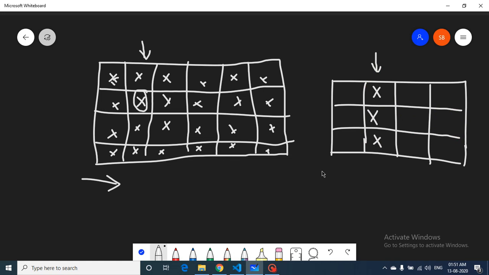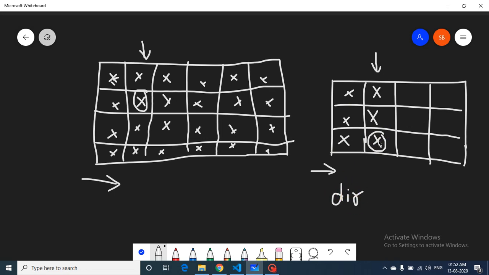Then I will go from left to right. I have completed this column now. Now I have to complete all the columns, but I will go from left to right. So I am at the last row, then from the last row I come to the first column and move in this direction, top. Then I have completed this. This can be tracked by a variable called direction, which will help us flip the values.